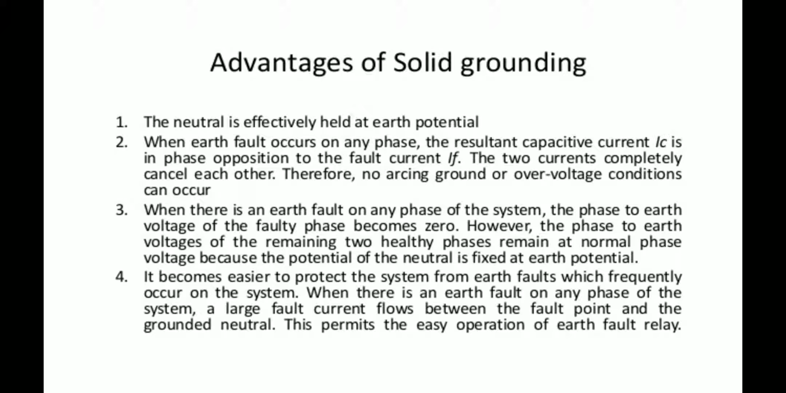So if this fault occurs on any phase of the system, either on R phase, Y phase or B phase, let us assume this earth fault has occurred on the R phase. Keep it in mind, the phase to earth voltage, the conductor with respect to the earth, of the particular faulty phase becomes 0. Which phase? R phase I had considered here. So the phase to earth voltage of the faulty phase, that is R phase, becomes 0. But what about the remaining two phases?